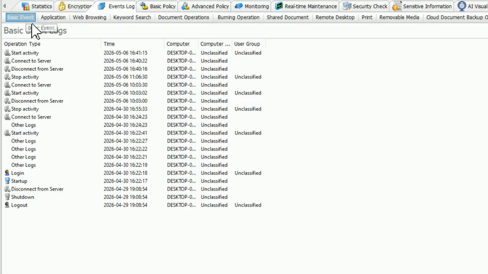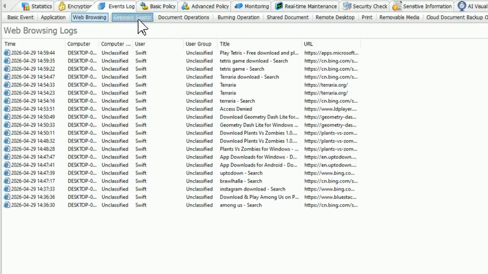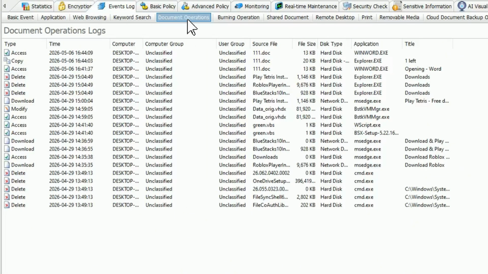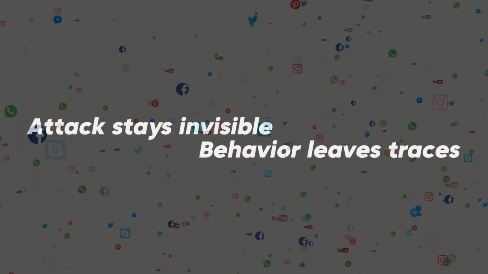At the same time, detailed activity logs keep all data operations visible, enabling real-time detection of any abnormal behavior. You might not see the attack, but you will see the footprint it leaves behind.